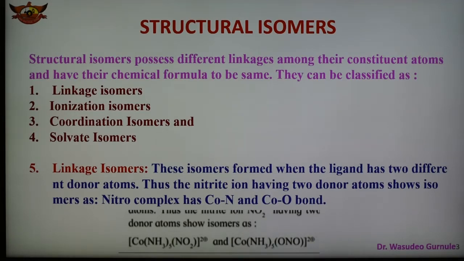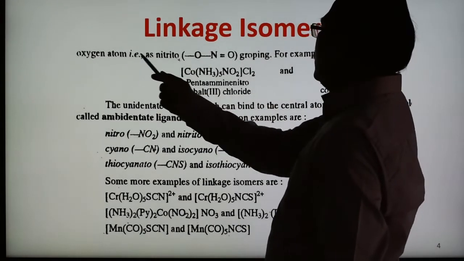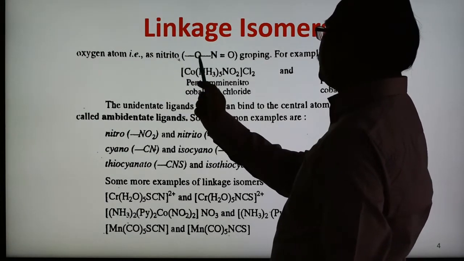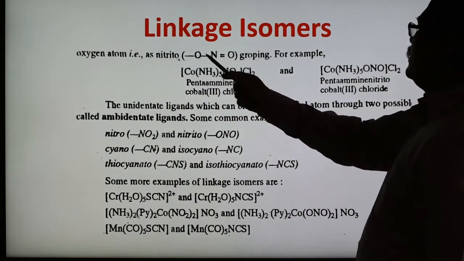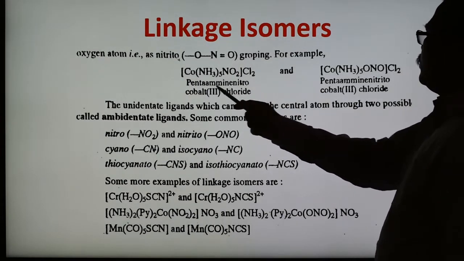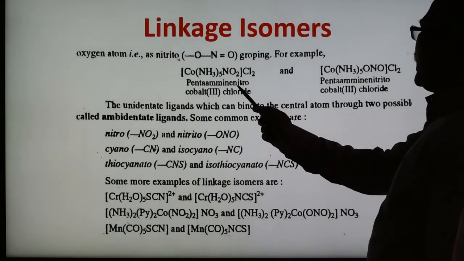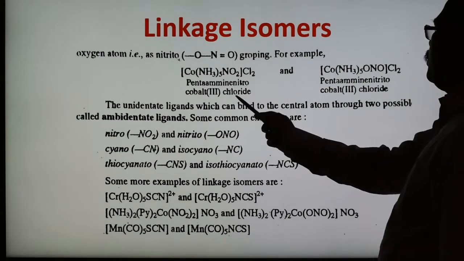Some examples are also shown here. In the next slide, one example shows how it is binding. In this linkage isomer, this is the nitrito group ONO, and through nitrogen it binds with the metal. These are two more examples shown here: pentaamminenitrocobalt(III) chloride.